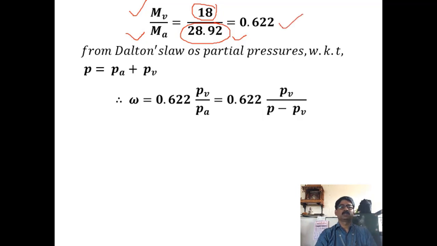From Dalton's law of partial pressures, you know that P is equal to Pa plus Pv, or you can write Pa is equal to P minus Pv. Now if you substitute in the previous expression, omega is equal to 0.622 Pv by Pa, and Pa is written as P minus Pv. So this is the expression for specific humidity, omega equals 0.622 Pv, the partial pressure of vapor, divided by P minus Pv, where P is the total pressure and Pv is the partial pressure of vapor.